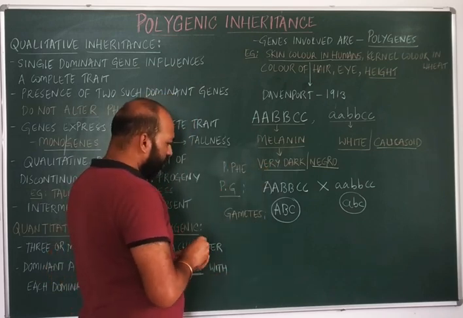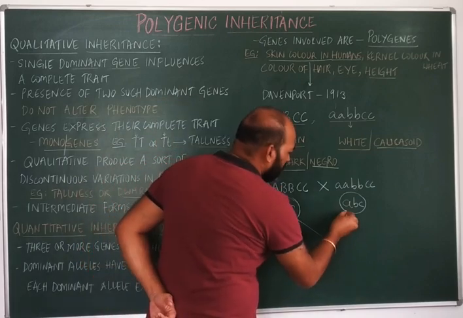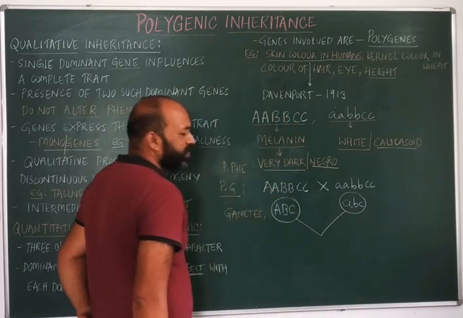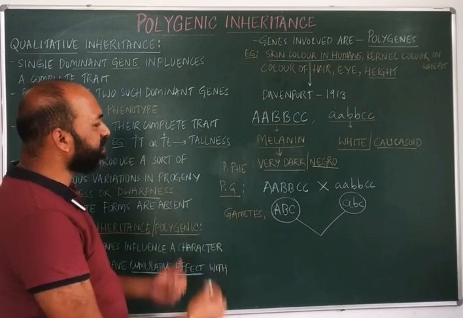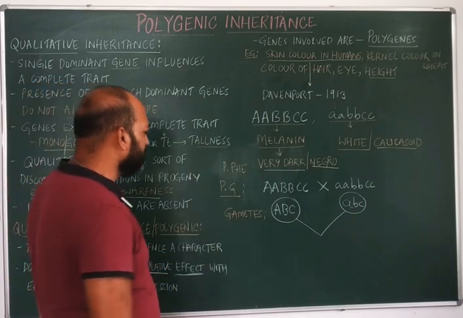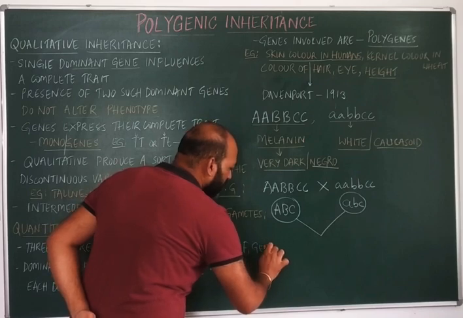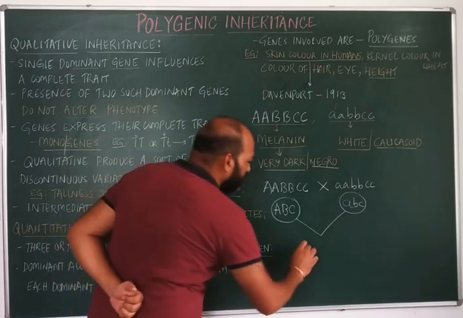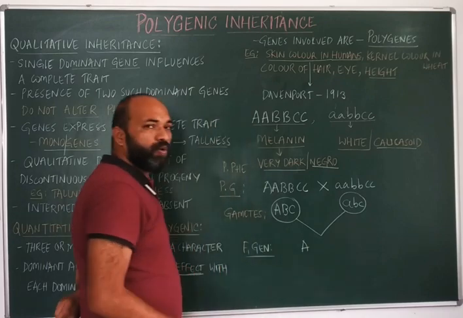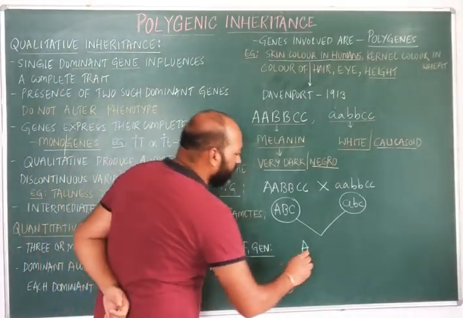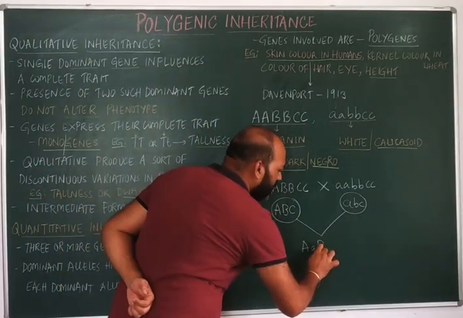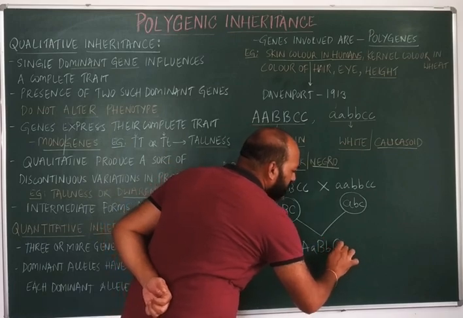Now, when the gamete which has all 3 dominant alleles and the gamete having 3 recessive alleles fuse together in the F1 generation, what will be formed? There will be the formation of capital A, small a, capital B, small b, capital C, small c.